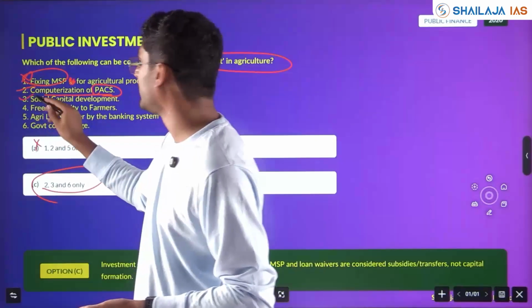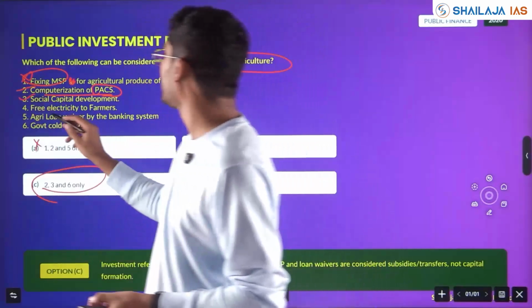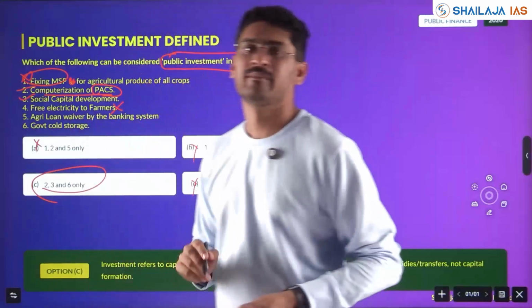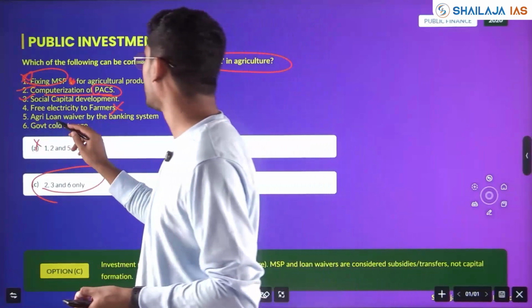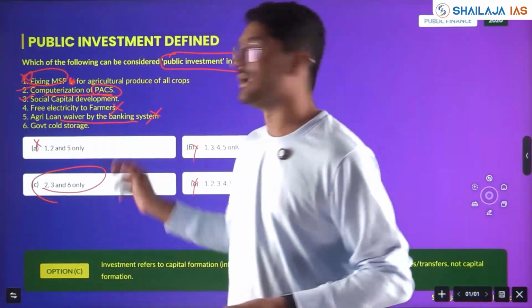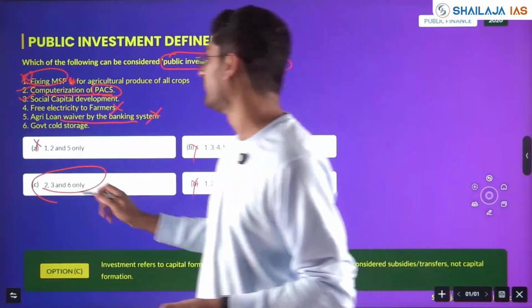Social capital development, yes, investment. Free electricity, no, it's a freebie as well. Agri loan waiver, again freebie. By the banking system, no, it's not a public investment.